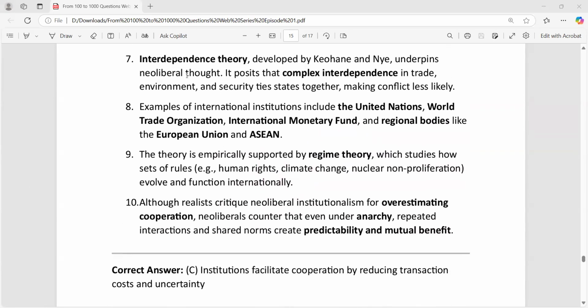So interdependence theory I'm talking about. Sorry, interdependence theory.